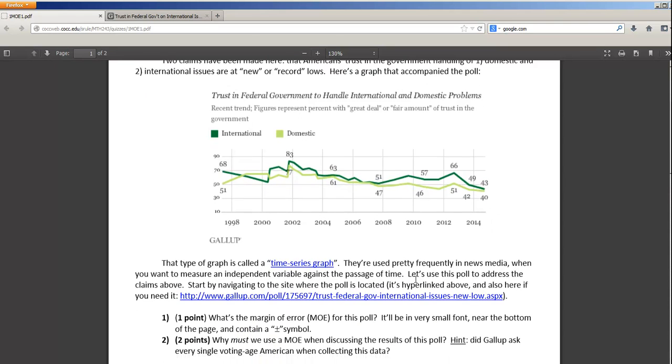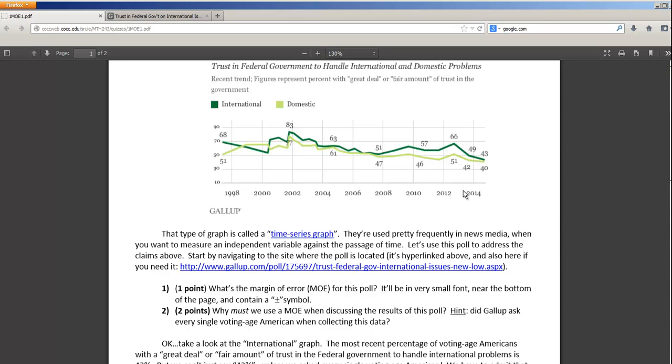So first things first. The first thing you have to look at is, it looks like trust in international issues is at 43%. Trust in domestic issues is at 40%. And at first, you might look back and go, well, 40 is lower than any number in this poll, and 43 is lower than any number on the green line. So since 40 is the lowest light green, and 43 is the lowest dark green, well, they're the lowest numbers. Well, maybe. What I want to look at first is what the margin of error is for the poll.